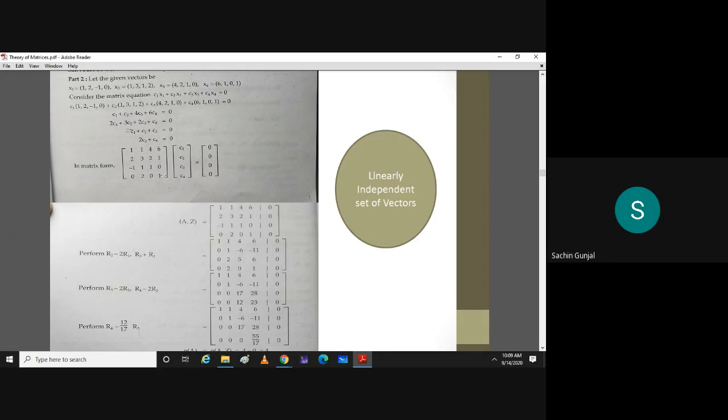0, 1. So if you look at this matrix and these vectors, these vectors are written as a column. You can check. My first vector is 1, 2, minus 1, 0. It is first column of this matrix. And this will happen every time. This first vector is first column. Then second vector 1, 3, 1, 2 is second column. Third vector 4, 2, 1, 0 is third column. And last vector is last column. Got it?